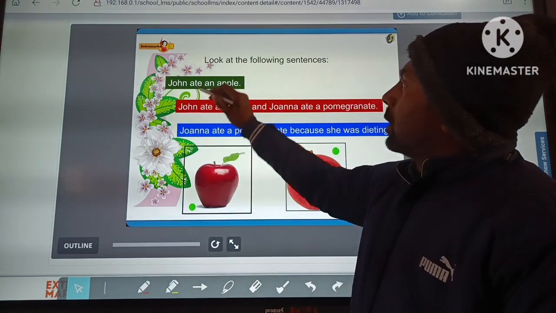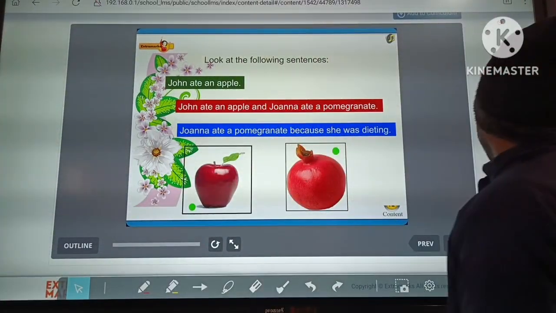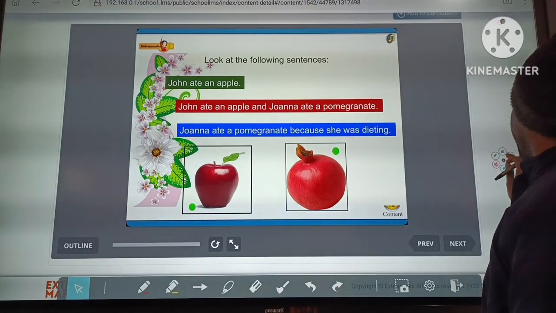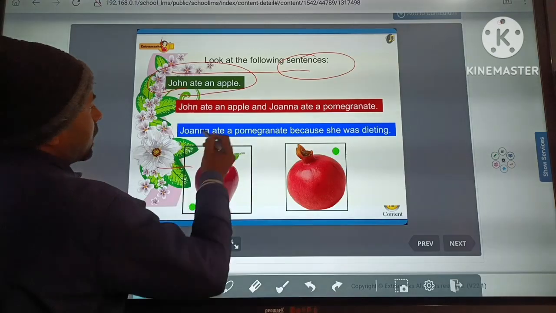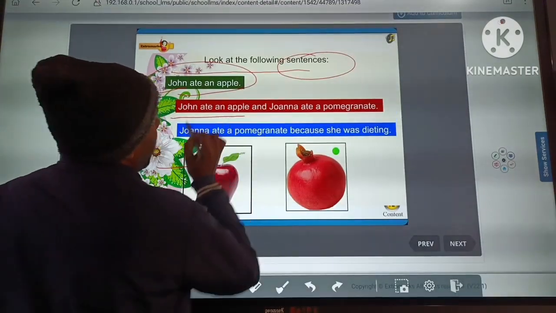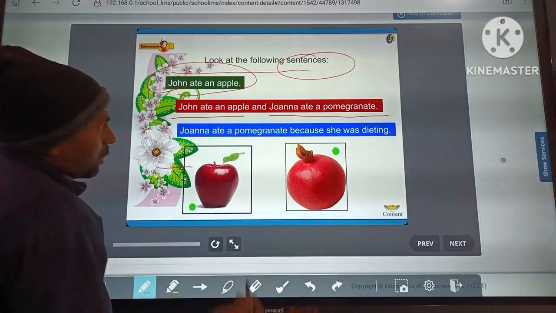Using these words in a sentence, like John ate an apple and Jonah ate a pomegranate.